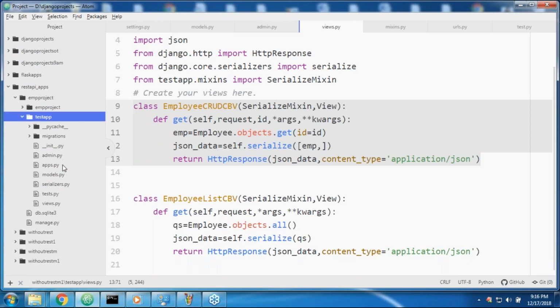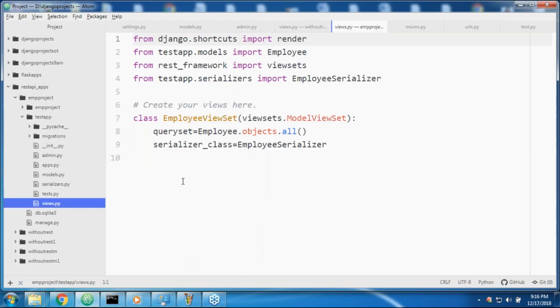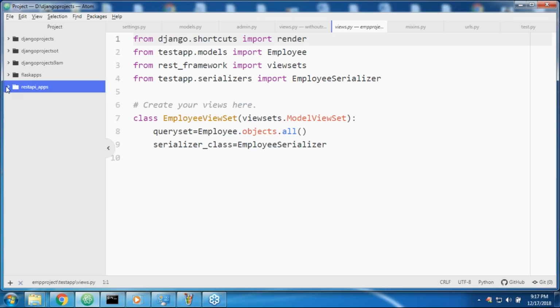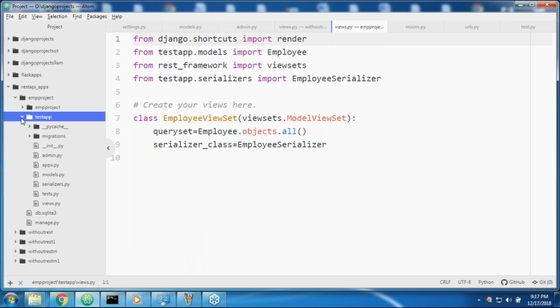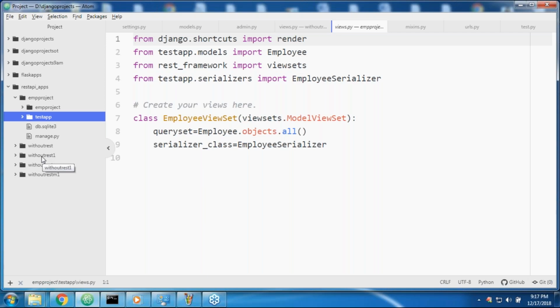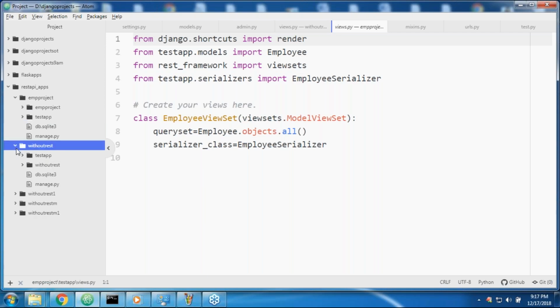Here inside user.py, I have one application, without REST. Yes, we can add our own payment gateway.